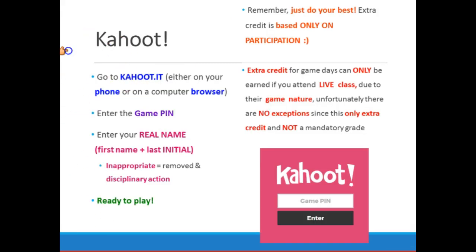Looking good. So we're going to go ahead and open up our Kahoot. So we're going to go to kahoot.it. You can either go on your phone or on a computer browser. So phone browser, computer browser, or there's also a Kahoot app that you can use. When you open that up, it's going to be two-step verification. So you do need to enter the game pin, and then you also need to press the buttons in a certain order based on what you see on the screen. So that's just to double check that you are who you are when you enter into Kahoot.